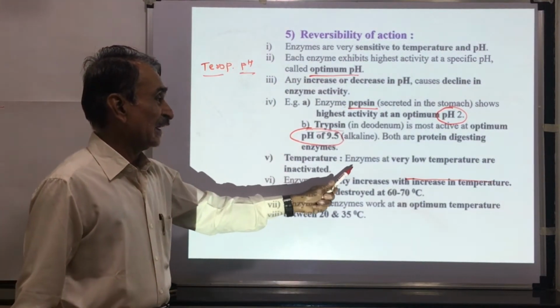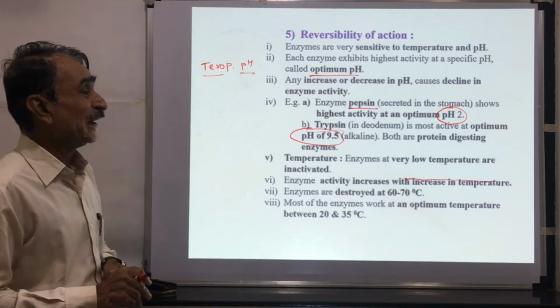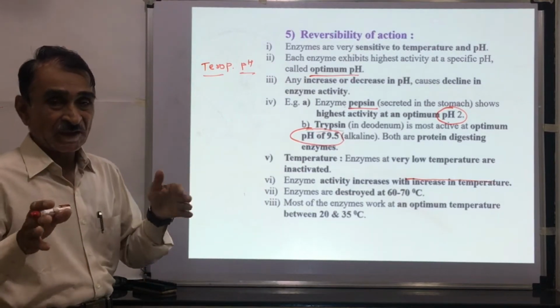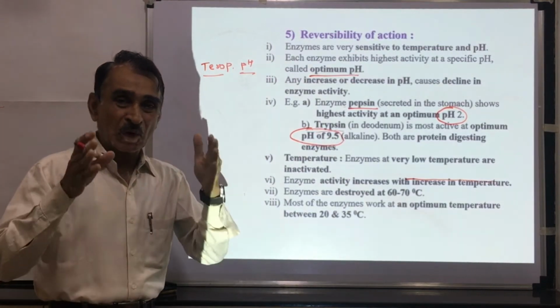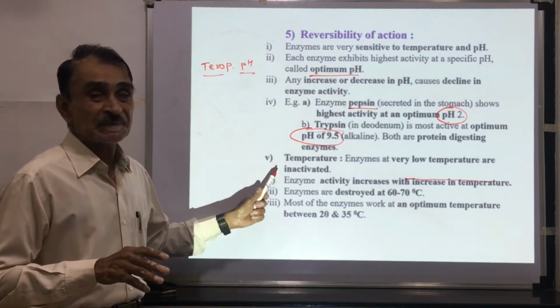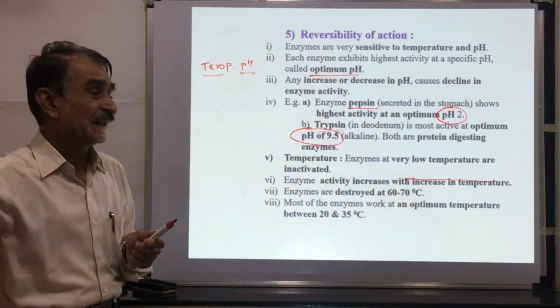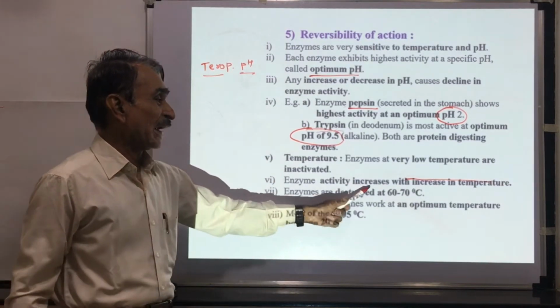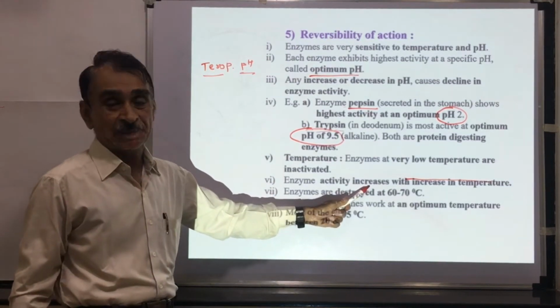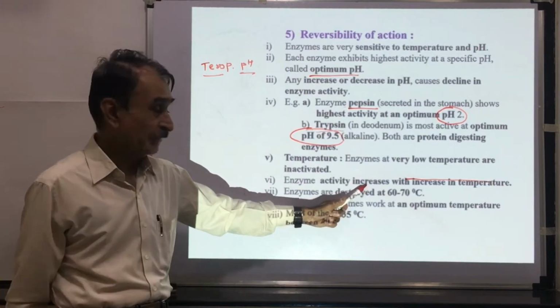Then temperature. Enzymes at very low temperature are inactive. If the temperature is 0 or 3 or 4 degrees, these enzymes are inactive. When the temperature increases, the enzyme activity increases, but up to a certain limit.